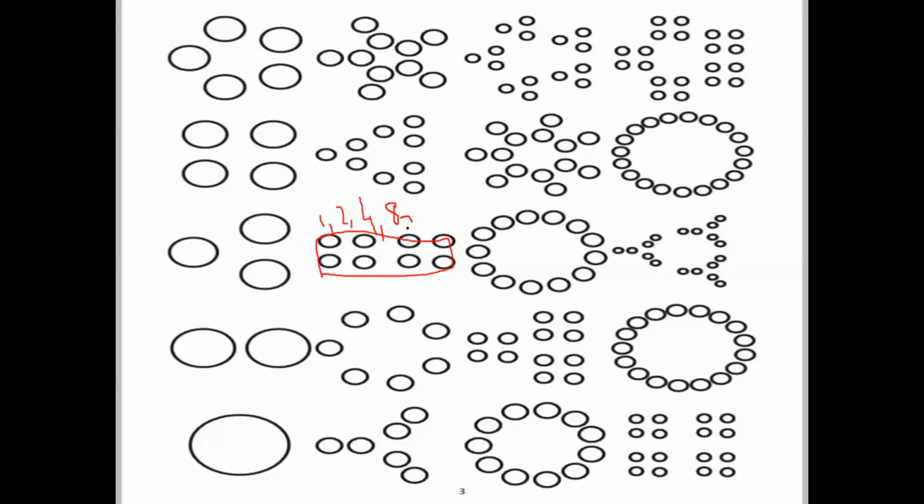So basically these are the factors. After this entire activity is completed in groups, the factors of the numbers are discussed: whatever groups I was able to divide into, they are the factors. So 1, 2, 4, and 8 for 8. Similarly, for 15, the factors are 1, 3, 5, 15, and so on. So this is another way to introduce factors, and multiples could also be introduced in the same way. That was just an introduction to factors and multiples.